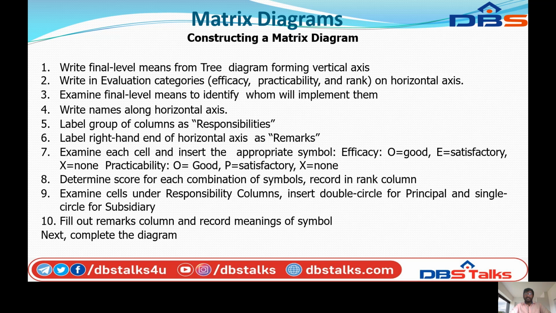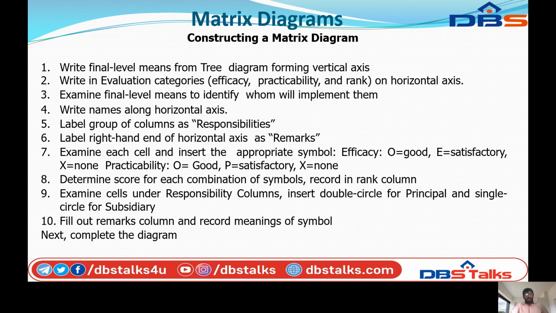For efficiency, O is good, E is satisfactory, and X means non-practicability, none. Next, for practicability, O is good, P is satisfactory, and X is none.